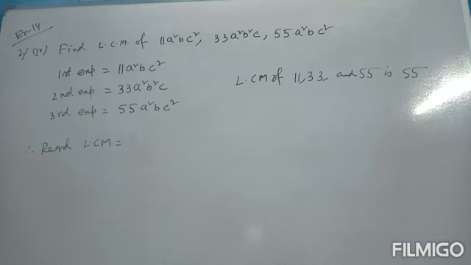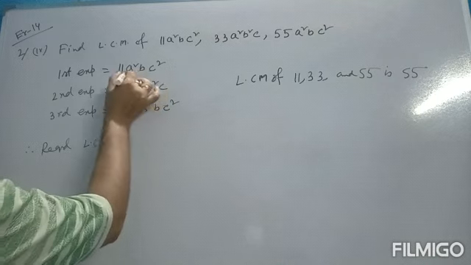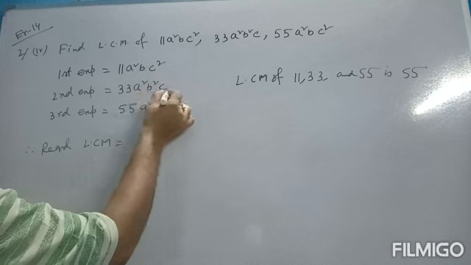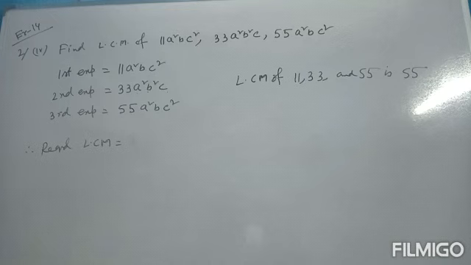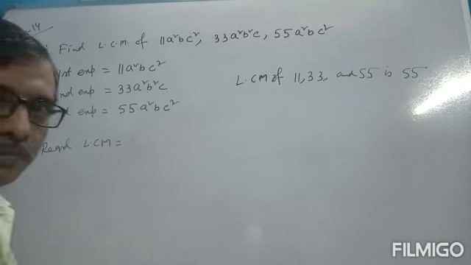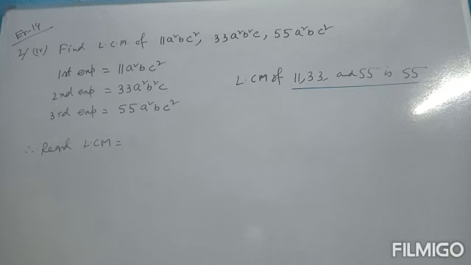Find the LCM of 11a square b into c square, 33a square b square c, and 55a square b c square. So here we write the first expression 11a square b into c square, second expression 33a square b square into c, and third expression 55a square b and c square. First we have to find out the LCM of 11, 33 and 55. What is the LCM of 11, 33 and 55? It's nothing but 55. It is known to all of you. Very simple question, sir, it is very easy. So LCM of 11, 33 and 55, all are multiples of 11. So 55 is the LCM. So write down here 55 first.